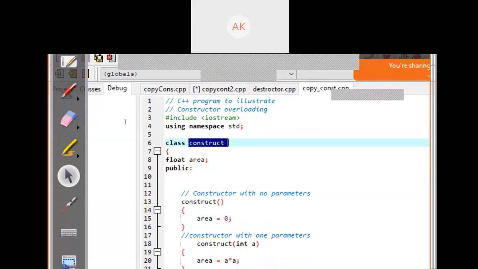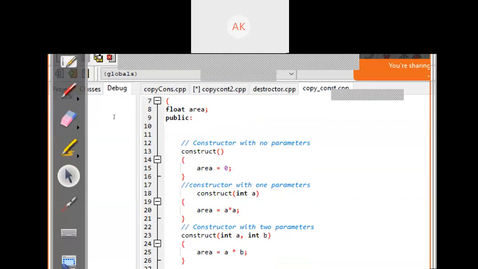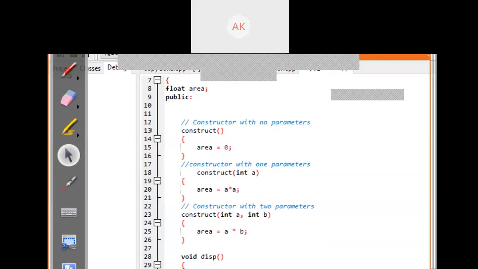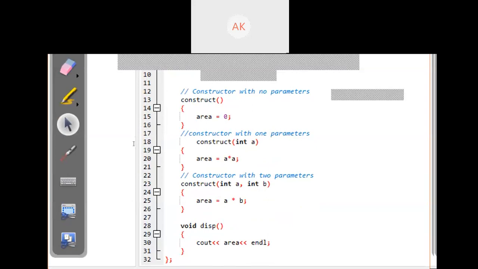Here we create one data member, area. In private we have not defined anything, which means it's private. The type is float. In the public area we create one constructor. We're not passing any inputs to this constructor. It is the default constructor, and it will set area to 0. You will understand what area 0 means when you call this constructor.